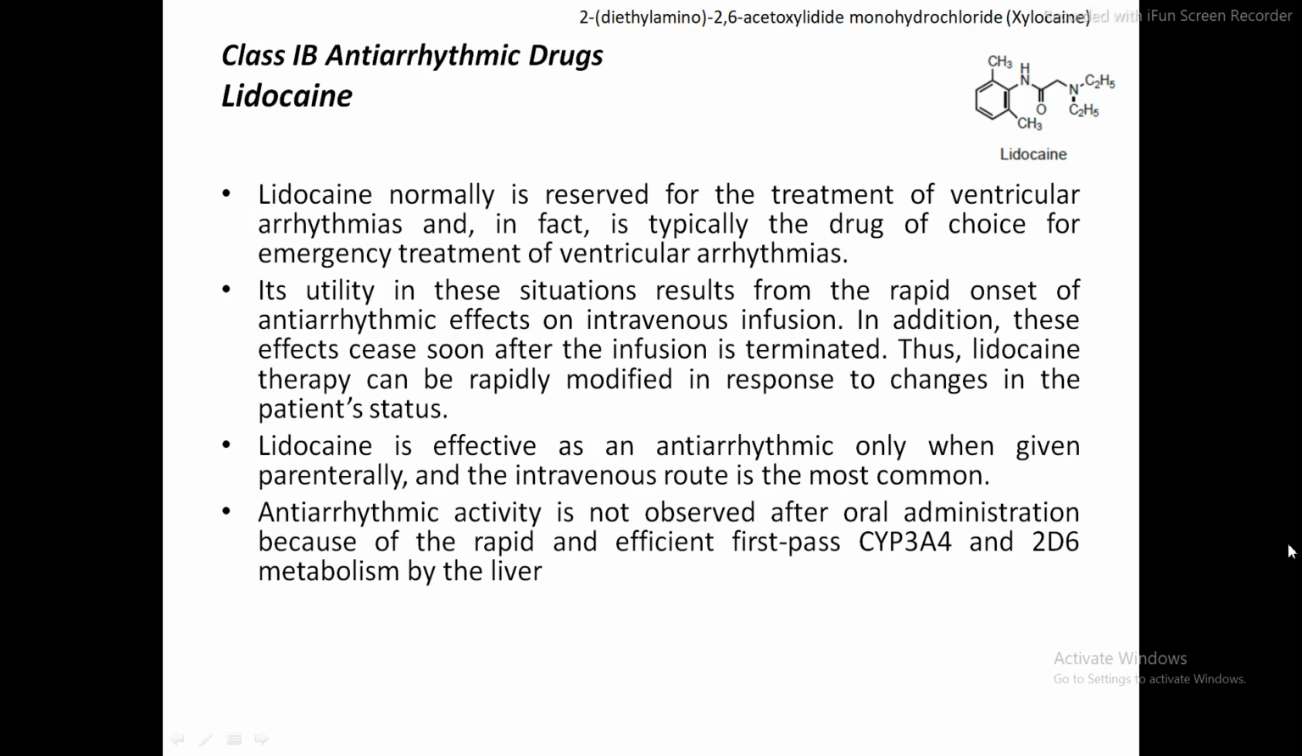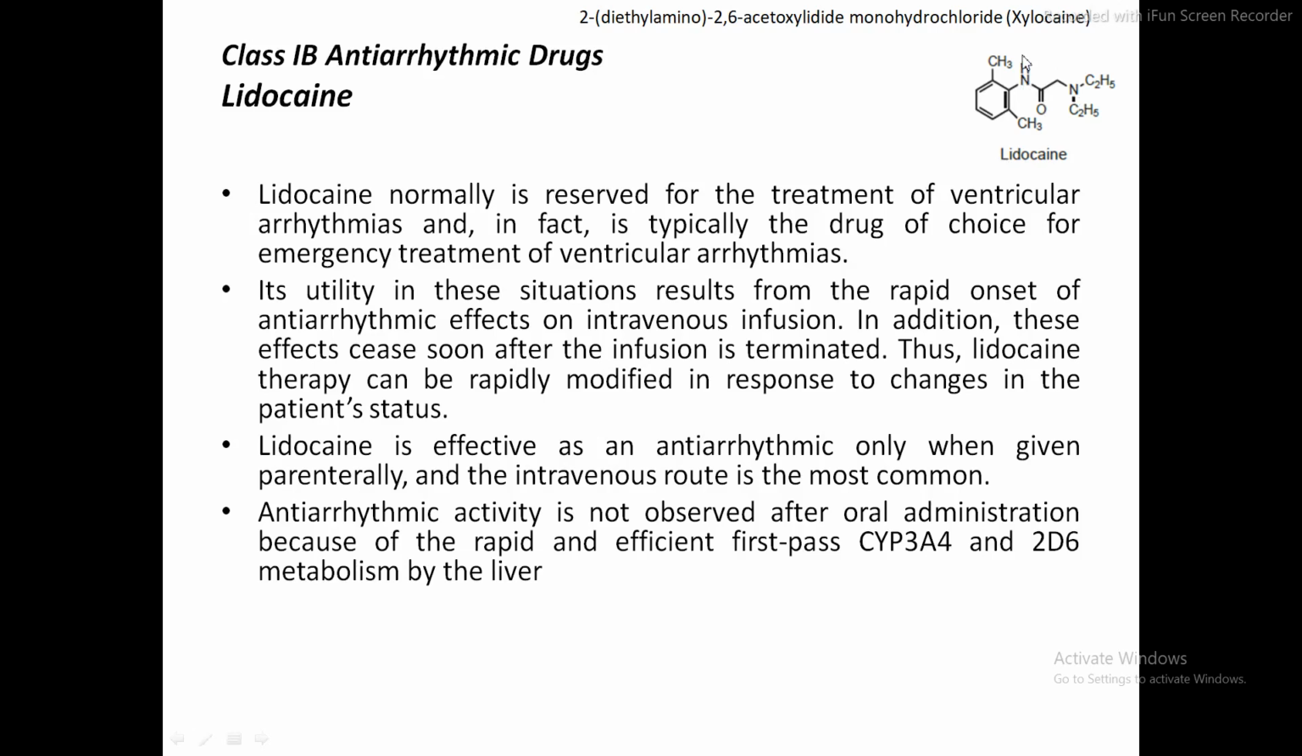So the first drug of this class 1B antiarrhythmic agents is lidocaine. So this is the structure of lidocaine. Yesterday we had discussed the procainamide drug. Procainamide is synthesized from a local anesthetic agent, procaine. Similarly, lidocaine is also a local anesthetic agent. Okay. So this is the structure of lidocaine.